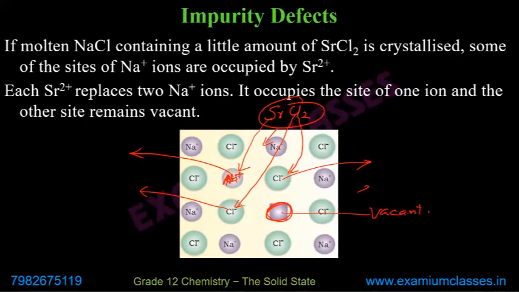Is that clear now? So you can understand it in this way also, that 2Na+ and 2Cl- went off, and 2Cl- came in, and one Sr2+ came in to balance the charge. Is that clear, Sudipta?